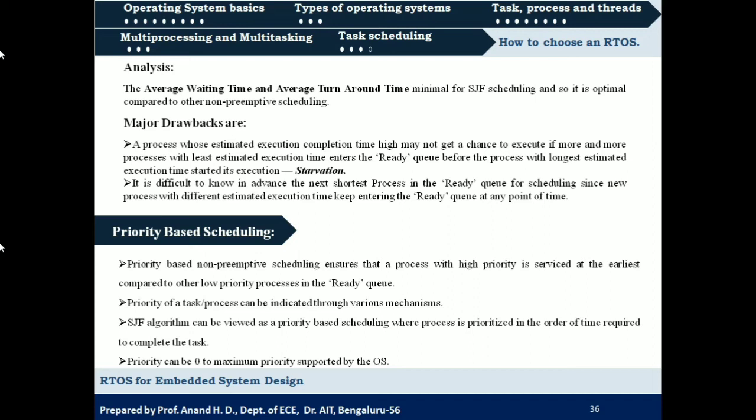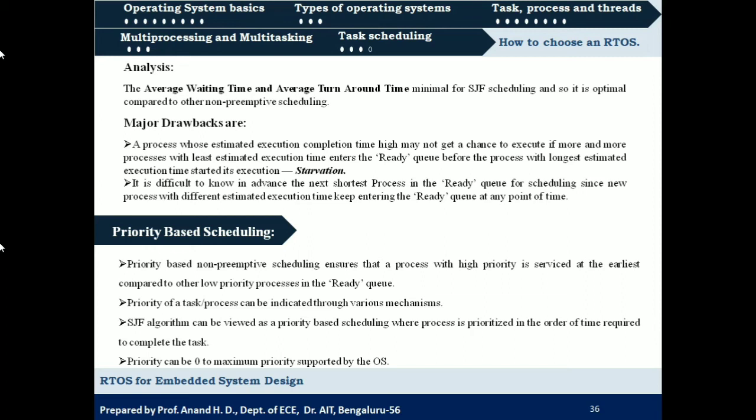One of the disadvantages of SJF, that is shortest job first, was starvation. So in order to avoid this, we will be assigning priority to every task that is entering the ready queue. This scheduling algorithm ensures that a process with the highest priority will get the chance to execute first.